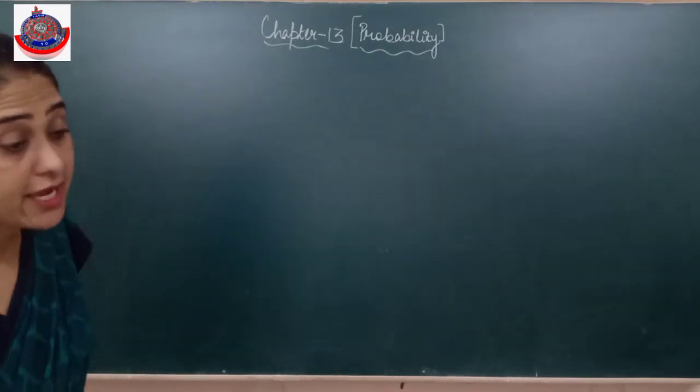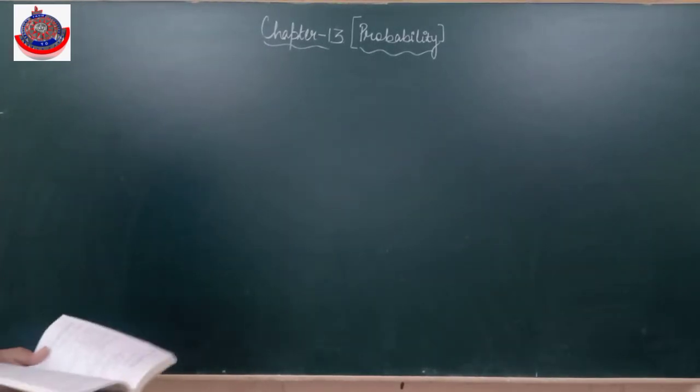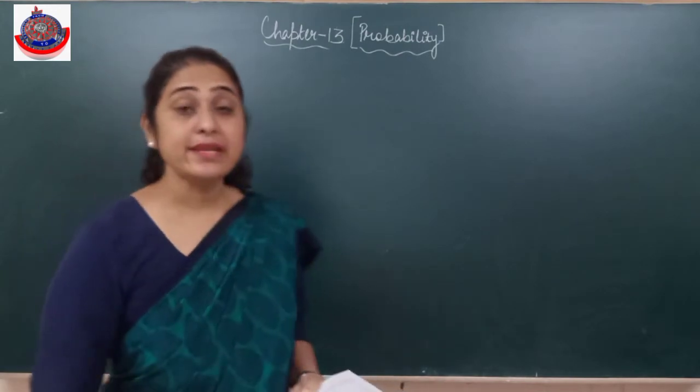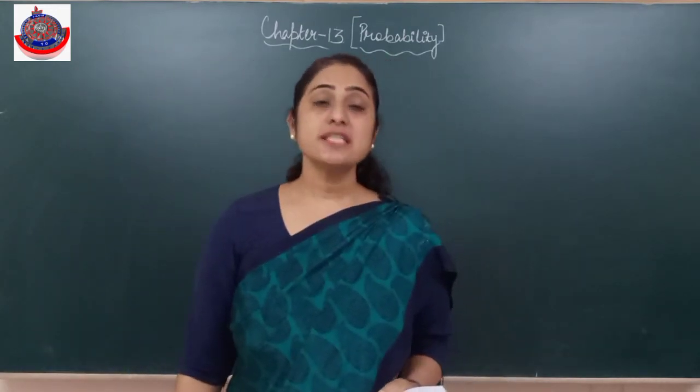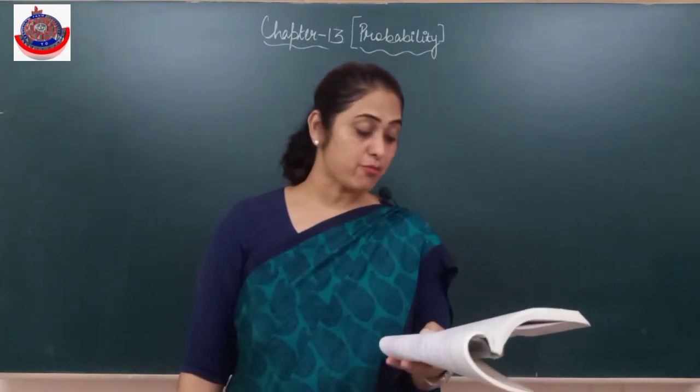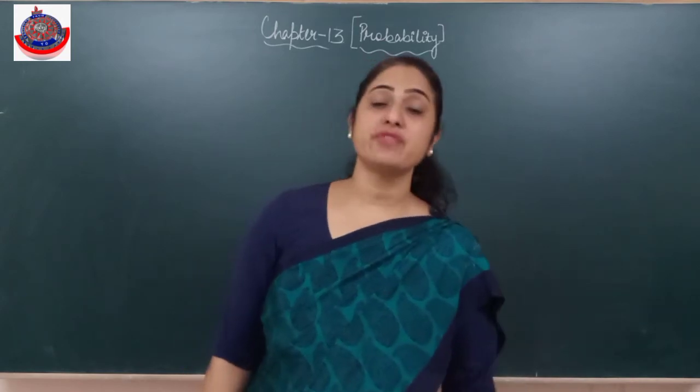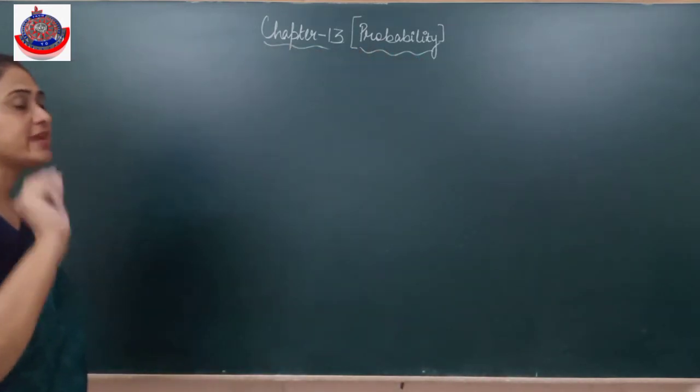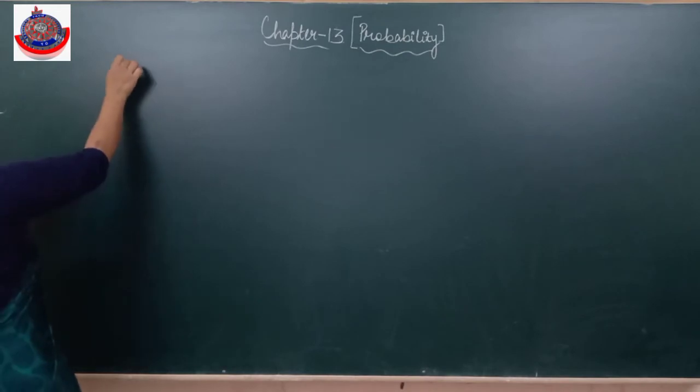Now listen to it very carefully. He says, a family has 2 children. A family has 2 children. What is the probability that both the children are boys given that at least one of them is boy? अब सबसे पहले family has 2 children. भूल जाओ आगे क्या लिखा हुआ है.